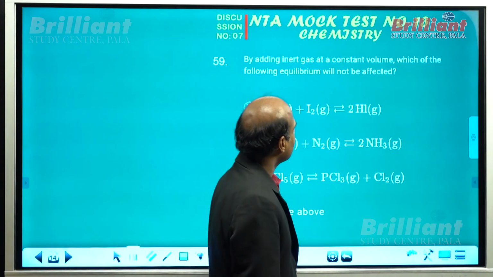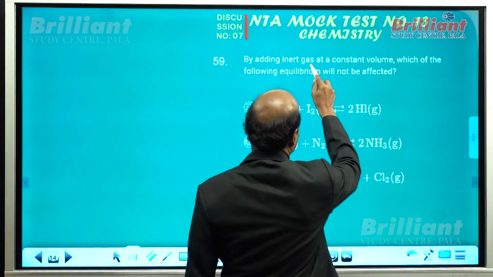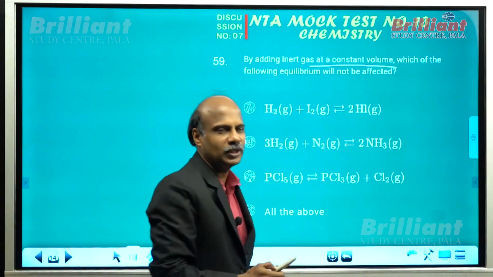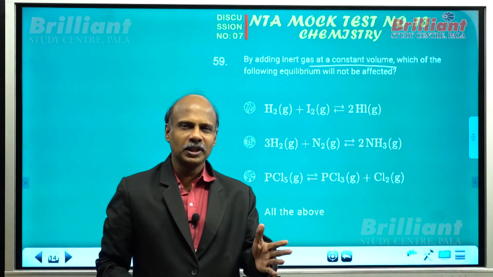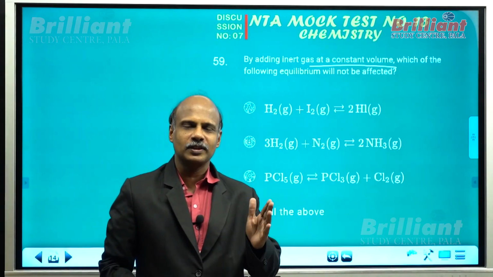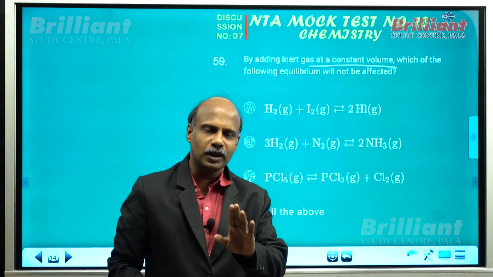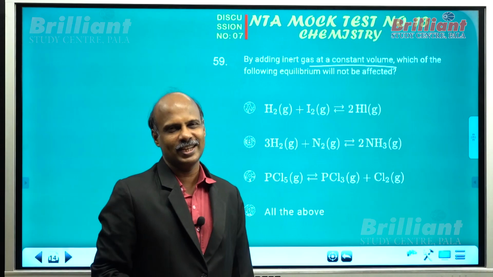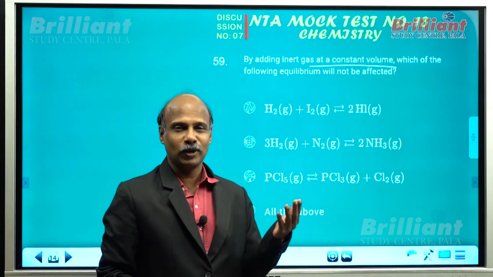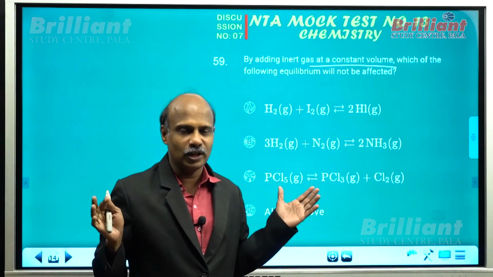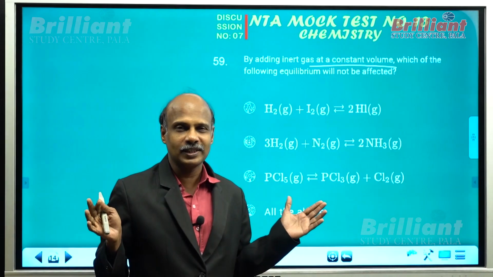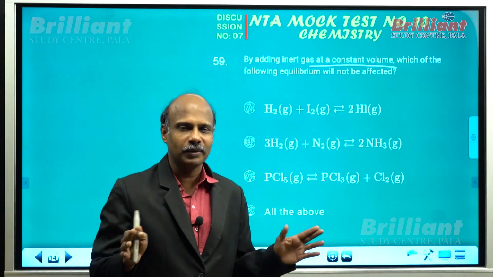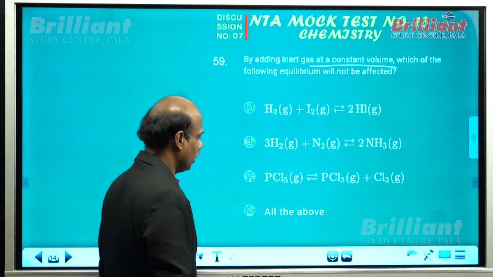By adding inert gas at constant volume, you need not go through these options. You know, whatever the equilibria, if an inert gas is introduced at constant volume, nothing will happen. Isn't it? You need not bother about the delta Ng. Whether the number of gas molecules increases or decreases, if inert gas is applied at constant volume, nothing will happen to the equilibria.